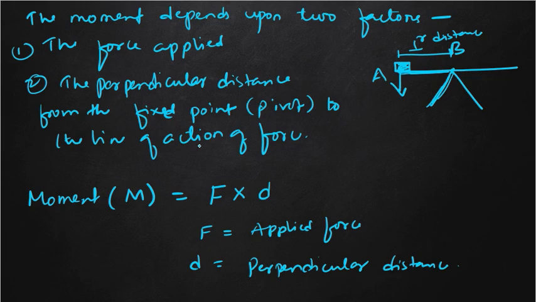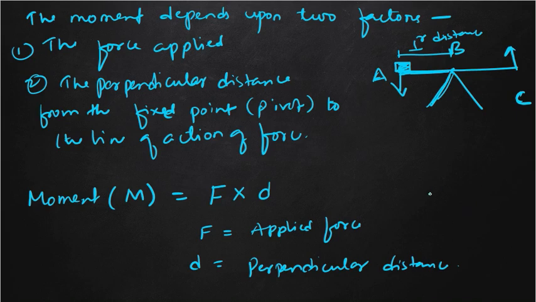Okay, so I think moment is clear. After moment, in the formula for moment, if we replace the perpendicular distance, suppose one object is at A and another object is at C. If at C we apply an upward force,